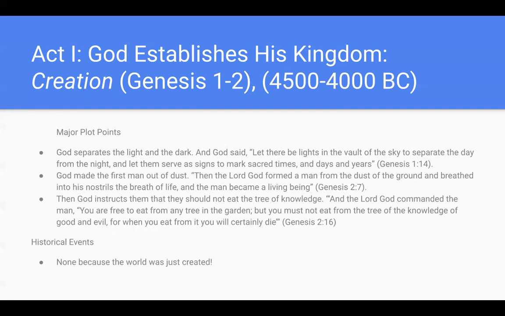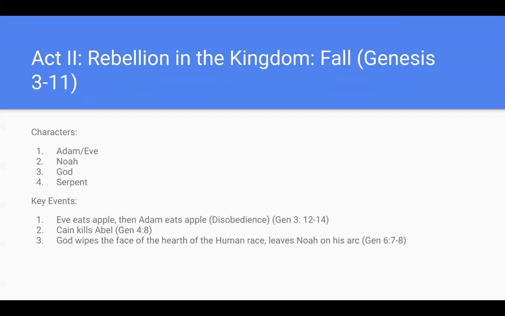And our last plot point was when God instructed them to not eat from the tree of knowledge, because that's something that he told them not to do. And there were no historical events yet. Act 2 is the fall, and you can find it in Genesis 3 through 11.